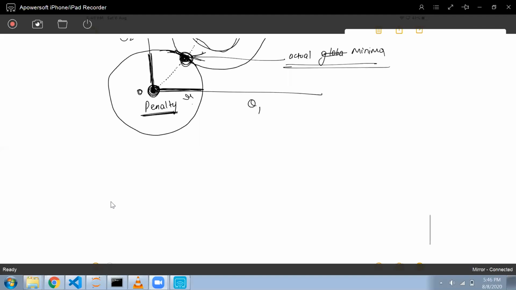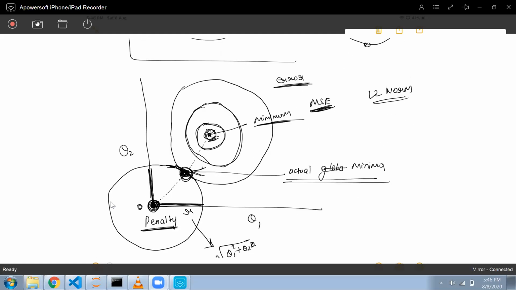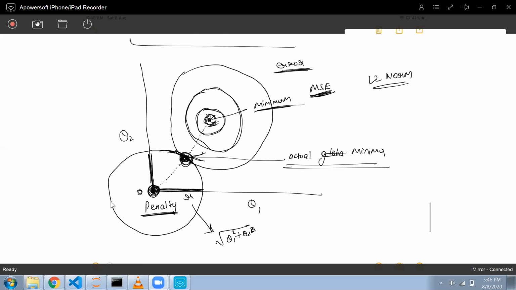This radius r will be equal to the square root of theta 1 square plus theta 2 square. No need to go into the detail of why it is happening, but I just wanted to show you a little bit graphically also.